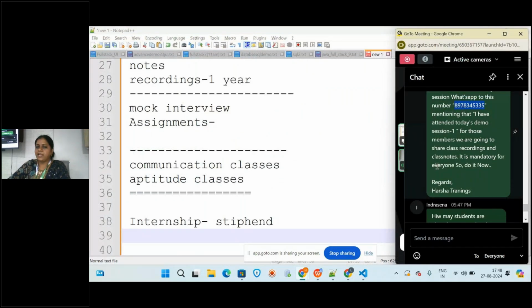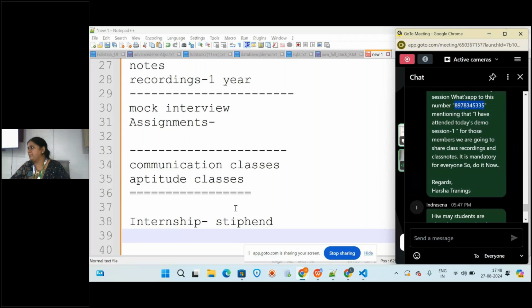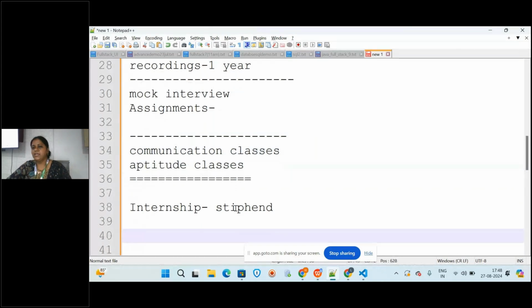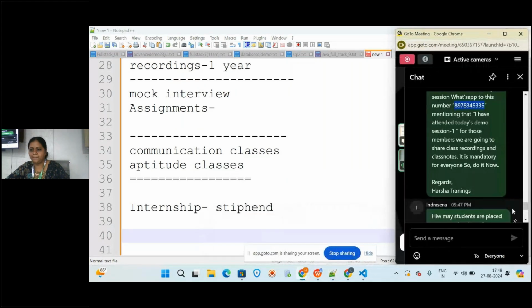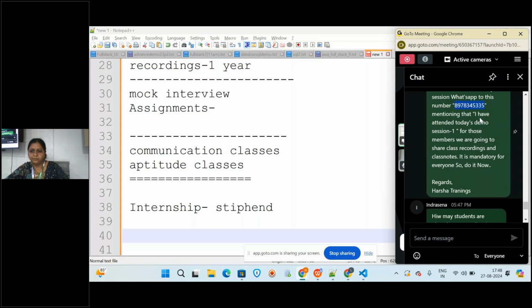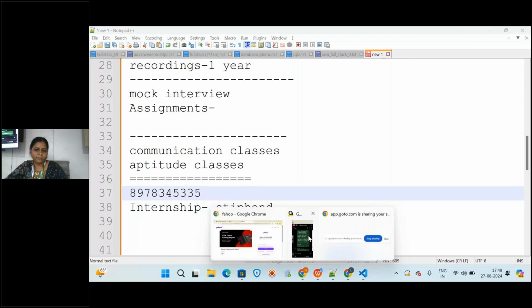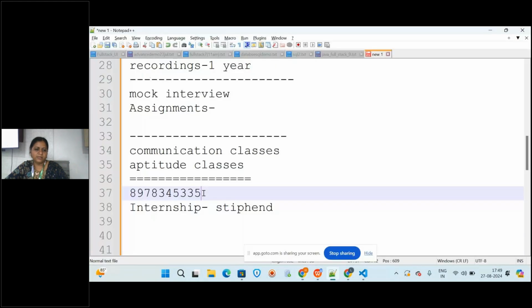Whatever running notes I am writing, you might have doubts about the modules, the stipend, the internship and all, so you can refer to the running notes. All of you, online and offline students, please send a message to this number. Just take a minute and send the message. I am providing the number here. Online students.